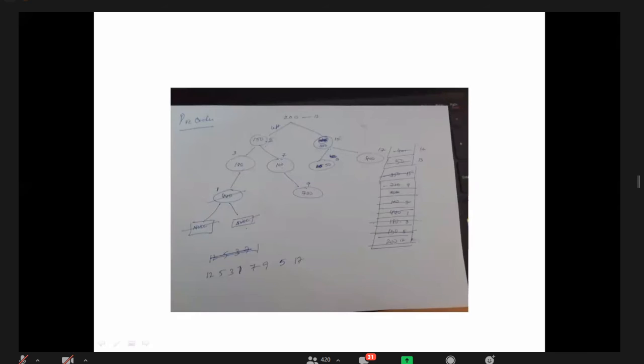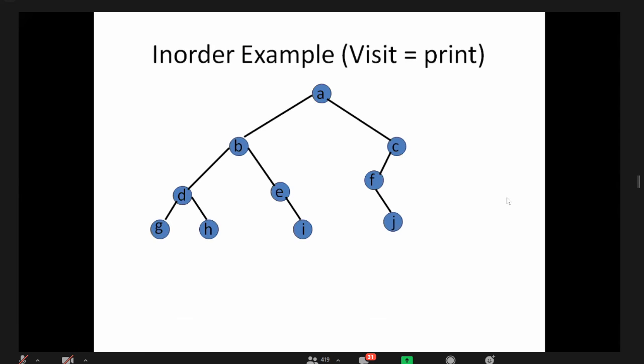Okay, next, coming to the next slide. In-order traversal. As the name suggests, in means root should be in between left and right. We are talking about root, right? So first we are not visiting root. We should visit the left subtree completely, then root, then right.